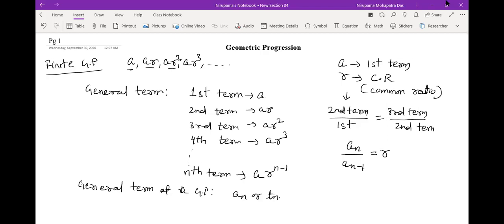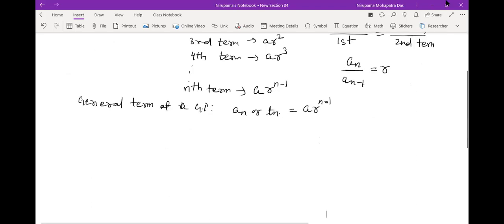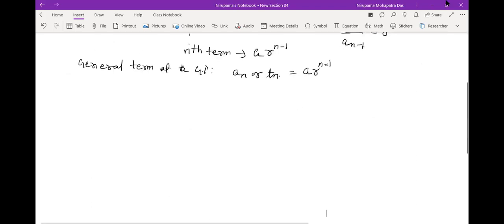An or Tn is equal to A into R to the power n minus 1, where A is the first term and R is the common ratio. This is the general term.